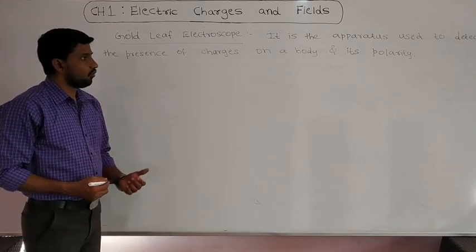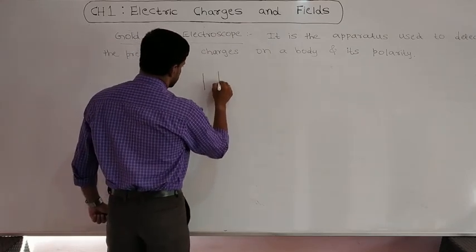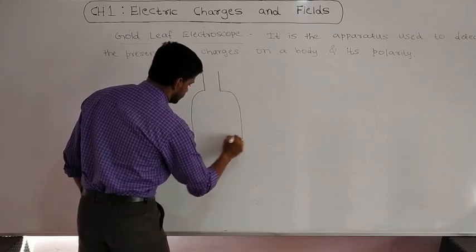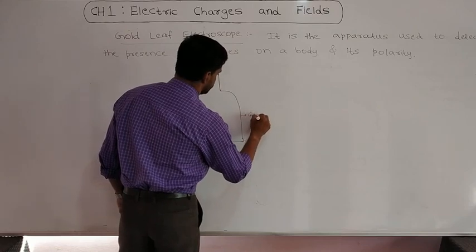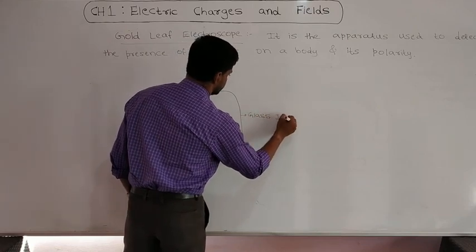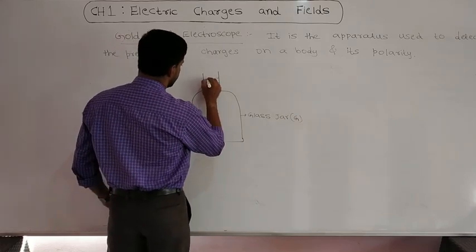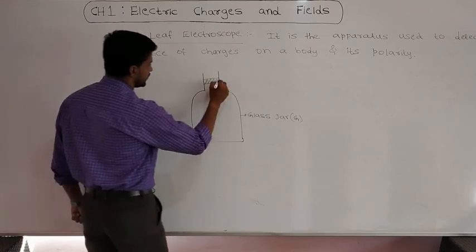Now let us see what it consists of. This gold leaf electroscope consists of one glass jar. Okay, this is a glass jar. And this glass jar is closed with an insulating stopper.